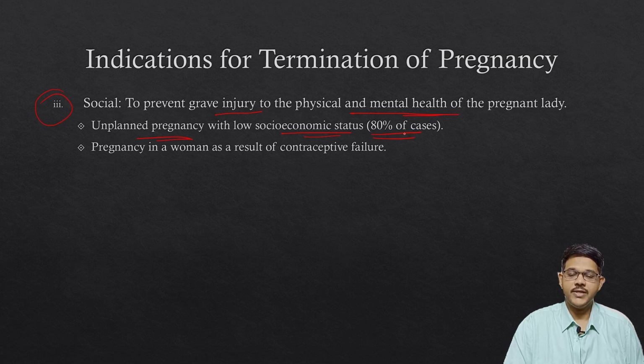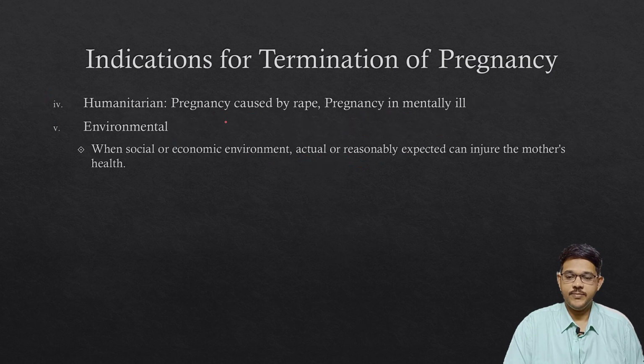The majority of MTP cases, about 80 percent, are because of this socio-economic background, where women are of low socio-economic status, get pregnant unplanned, and don't want to continue. Pregnancy as a result of contraceptive failure is also one of the reasons where MTP is asked for under social reasons, where they used contraception but the pregnancy was unplanned. In those cases, MTP can be done.